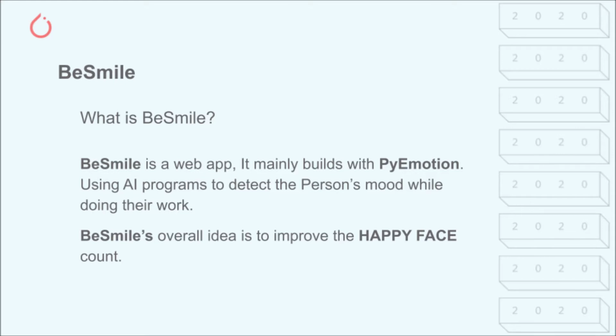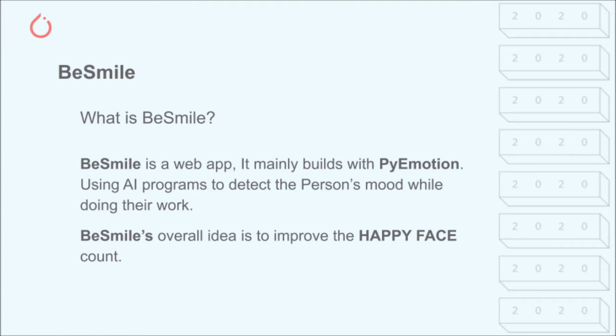BSmile not only detects the person's mood, it also helps to increase your happy face count during stressful working hours. BSmile will send a funny joke during your working hours, and it truly helps. So BSmile's overall idea is to improve happy face count.